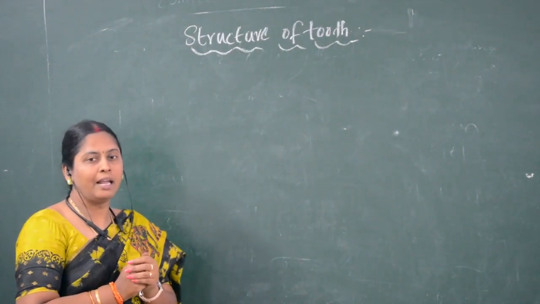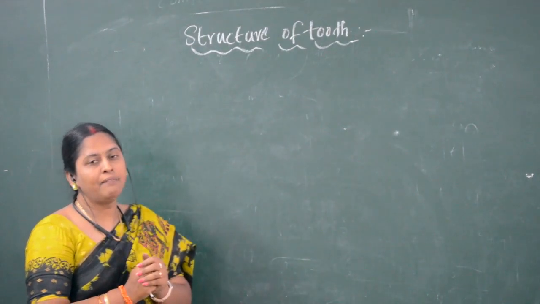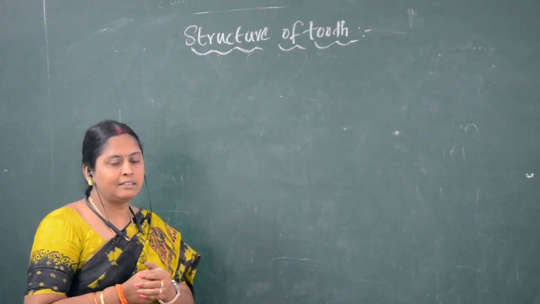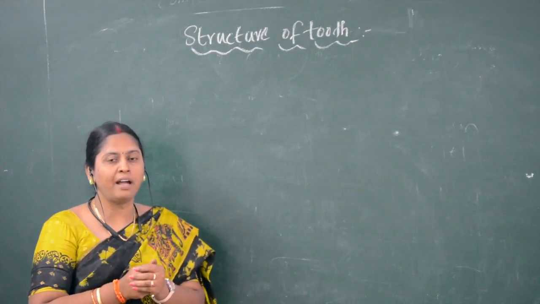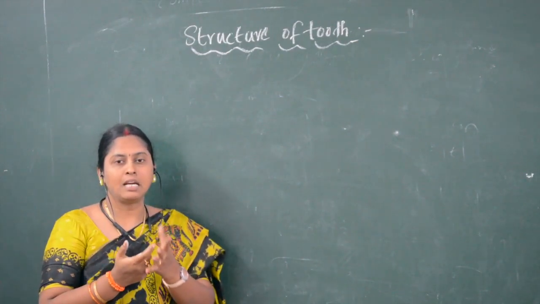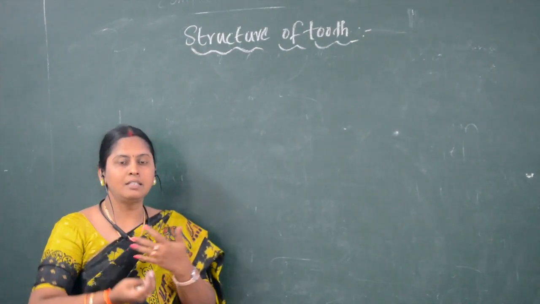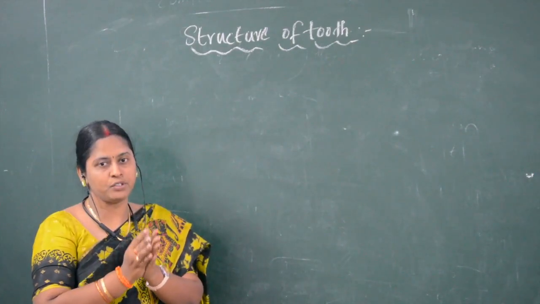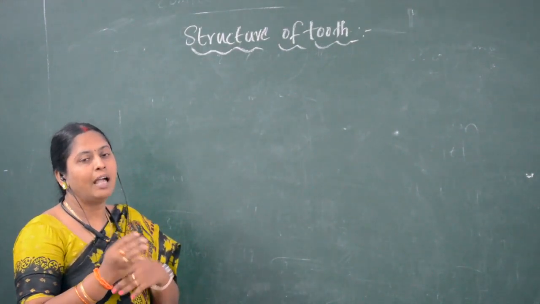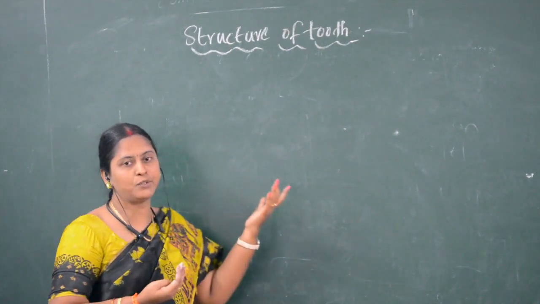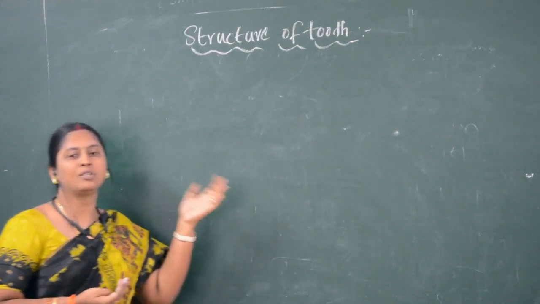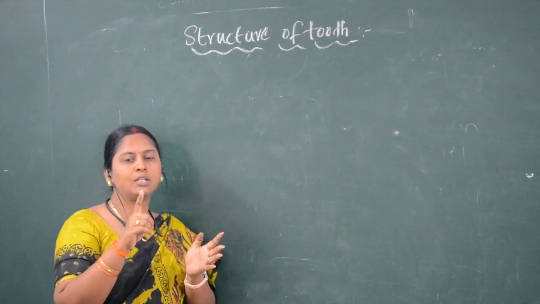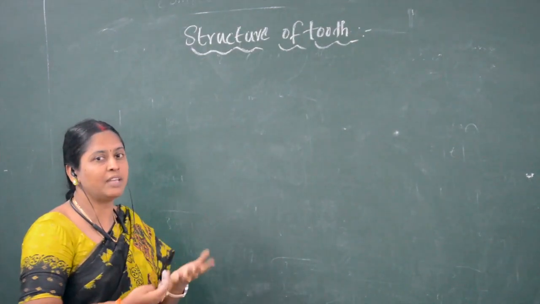Another example is the elephant tusk we have seen. An elephant tusk is nothing but teeth, which in Telugu we call dantalu. The elephant's tusk is nothing but modified incisors. The incisors are modified into a tusk-like structure in the elephant. So that is about the types of teeth and how different organisms have different kinds of teeth. Some organisms have the same type of teeth, and some organisms have only one set of teeth throughout their lifetime. So like this we have seen yesterday.